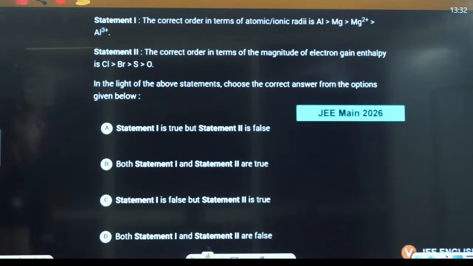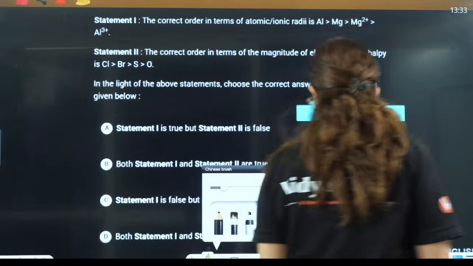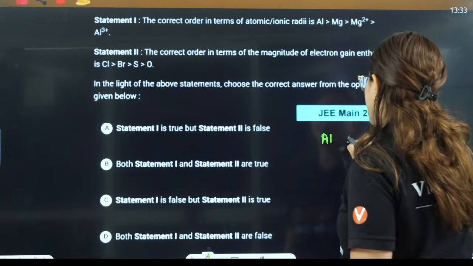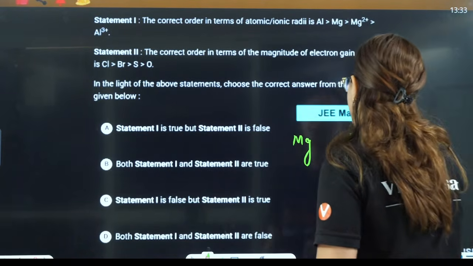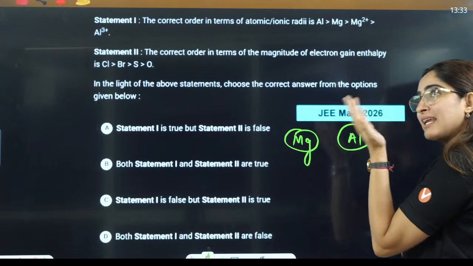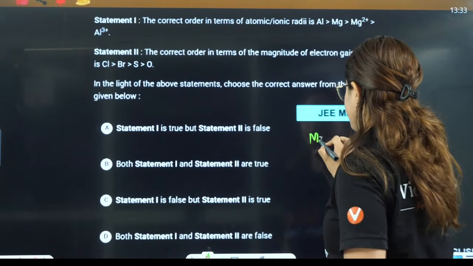Okay, everybody tell me in the chat box. Okay, so first we are talking about the sizes here, right? In this case, you have aluminium and magnesium. See, this is magnesium and this is aluminium, right? This is group number 2 and this is group number 13. So along the period, size decreases, right? So magnesium should have more size as compared to aluminium.